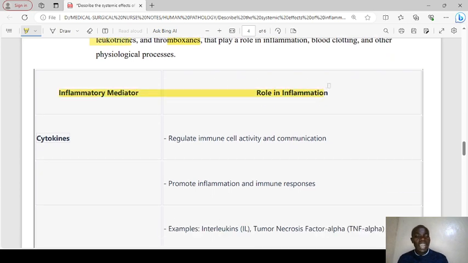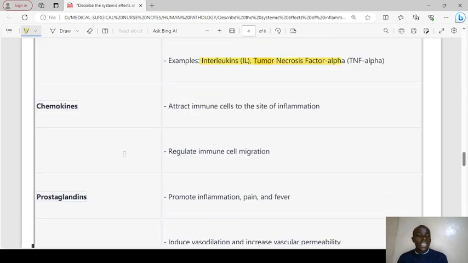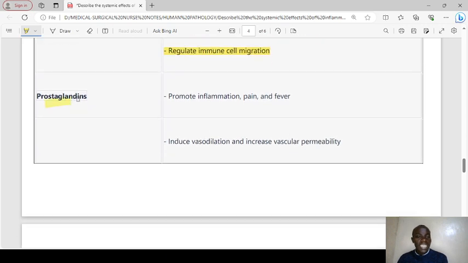So in summary, we can have the table where we have the cytokines as number one, where they are involved in regulating immune cell activity and communication, promoting inflammation and immune responses. Examples are interleukin 1, interleukins, tumor necrosis alpha. Chemokines normally attract immune cells to the site of inflammation and also regulate cell migration. Prostaglandins promote inflammation, pain, and fever. They induce vasodilation and increase vascular permeability.